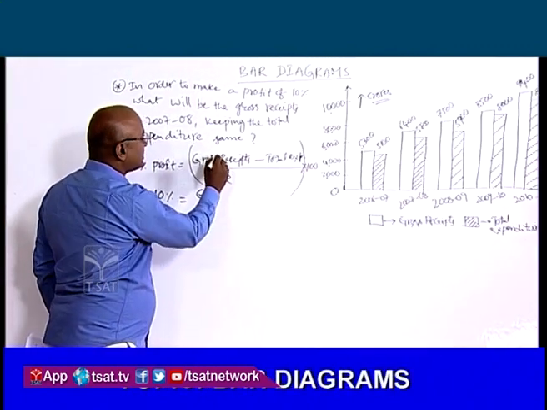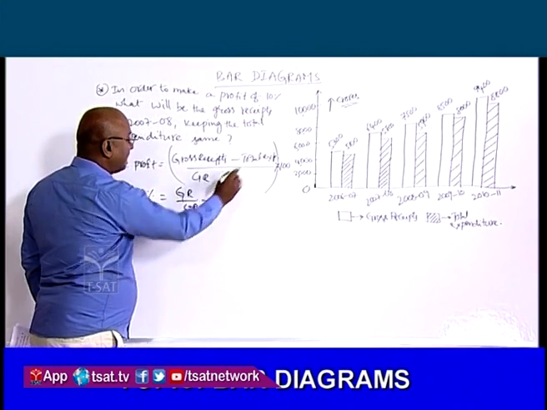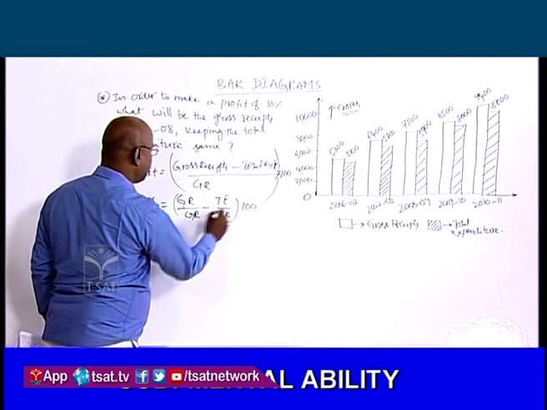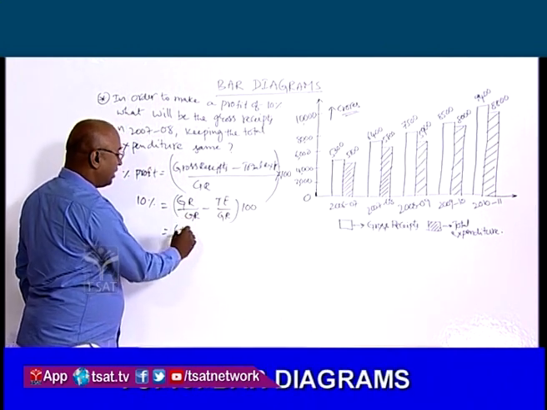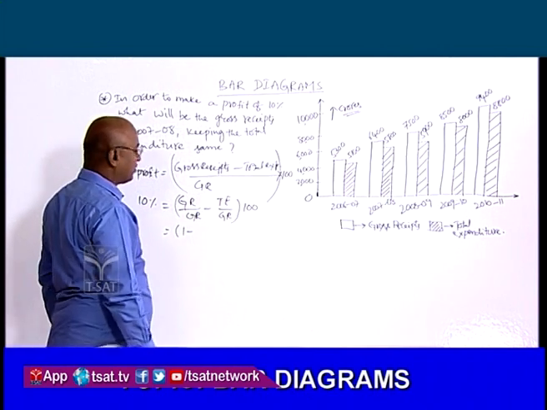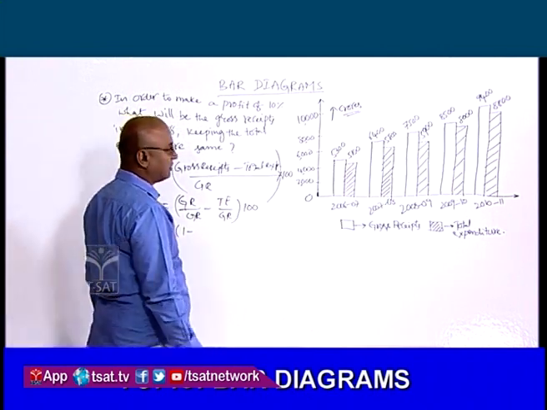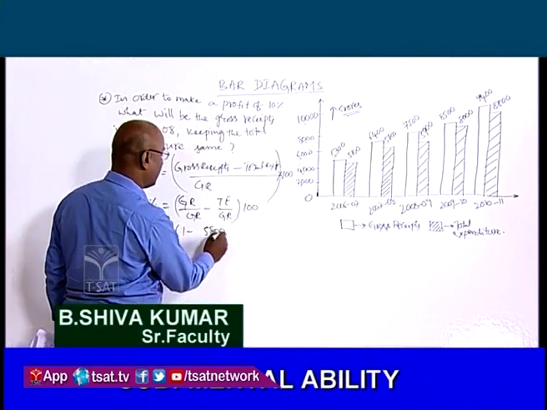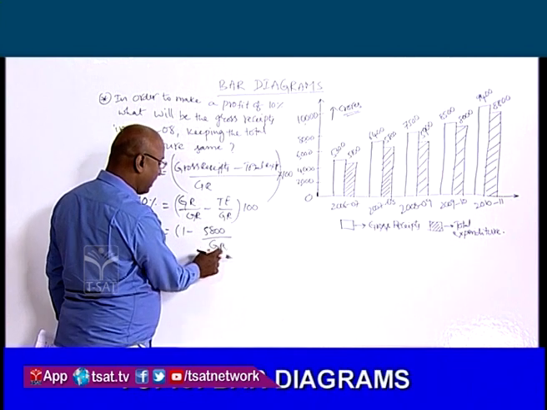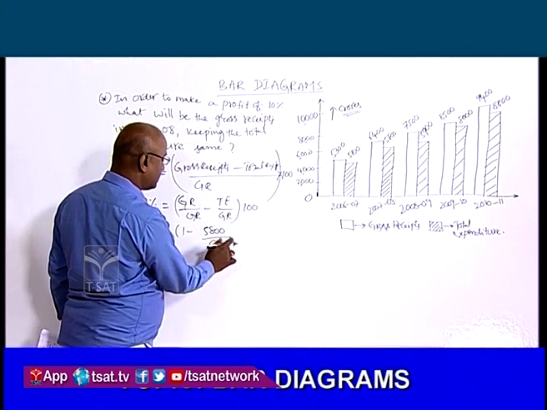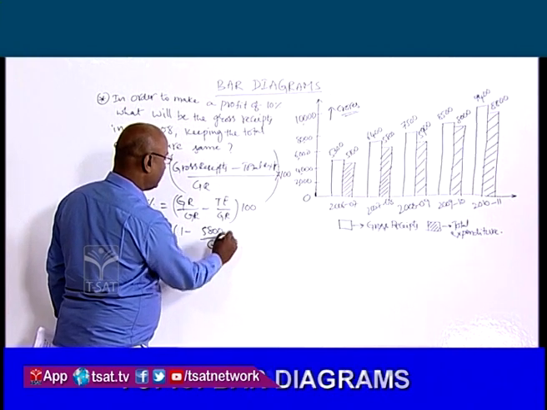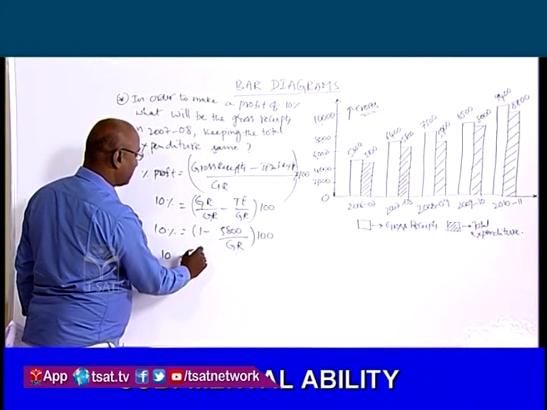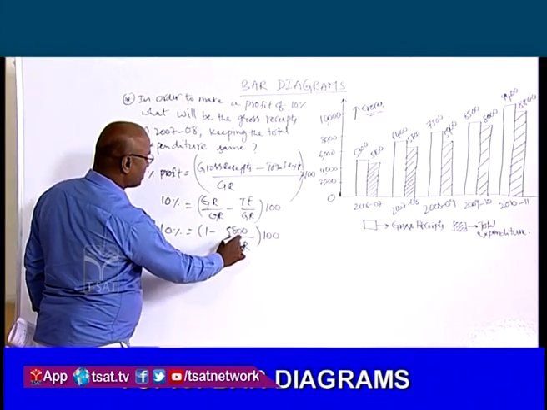So GR, it is GR by GR minus TE, total expenditure by GR into 100. That is equal to GR by GR minus total expenditure. What is the total expenditure in the year 2007-8? Total expenditure is 5,800 crores by gross receipts. This is the value we have to find out, gross receipts, into 100. That is equal to 10%. So 10% is equal to 1 minus 5,800 by GR.